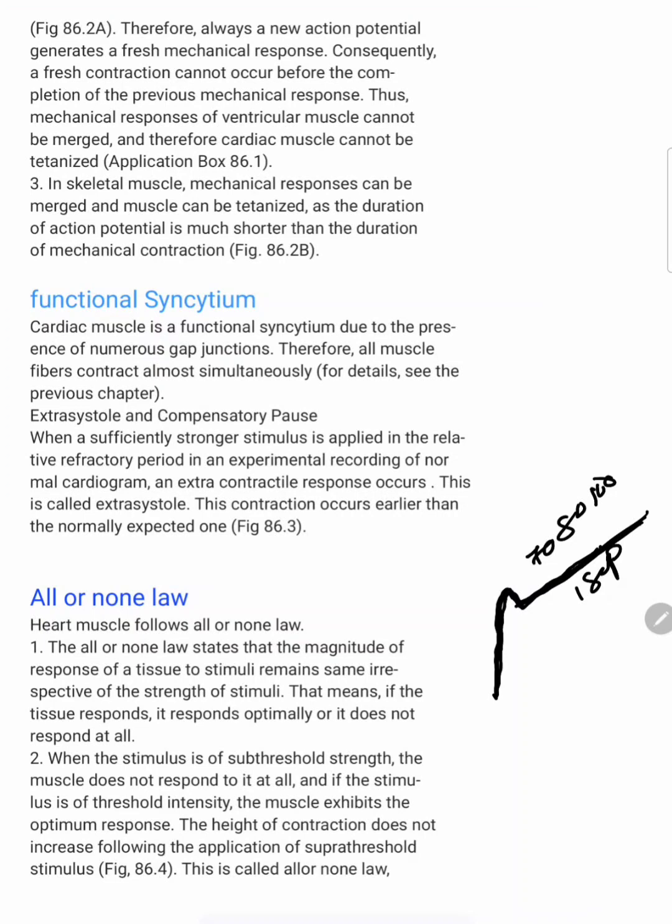It does not evoke any response during the subthreshold stimulus, and it does not increase the response during the suprathreshold stimulus. Only the threshold stimulus gives the maximum response. I think you got it. The height of contraction does not increase following the application of suprathreshold stimulus. This is called the all or none law.